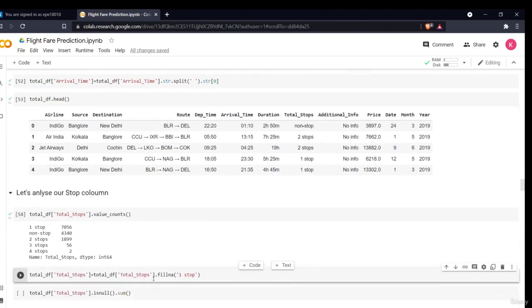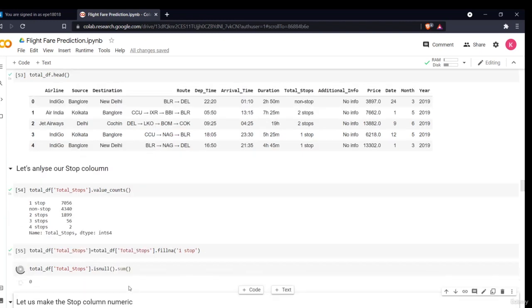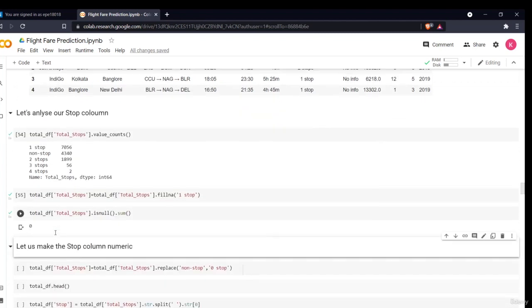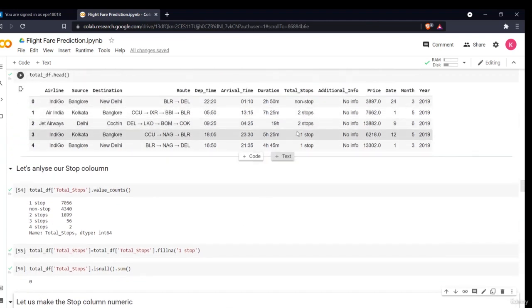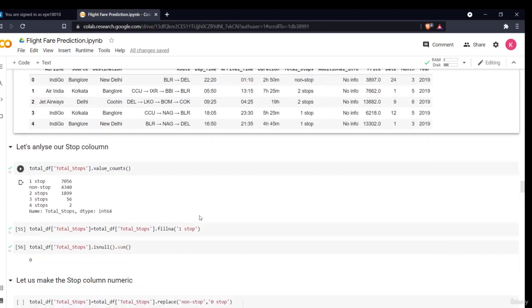Now I'll fill any null values with one stop, and then I'll check whether any null values are present. As you can see, there are no null values present in total stops. Now these are all numeric values, but there is one attribute, non-stop, that I have to convert into a numeric value.